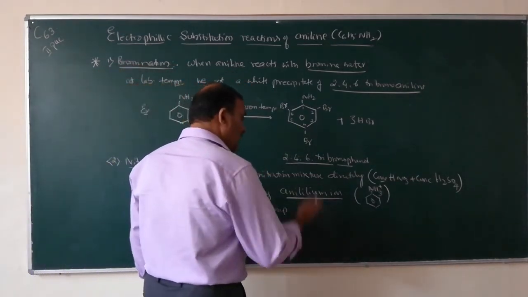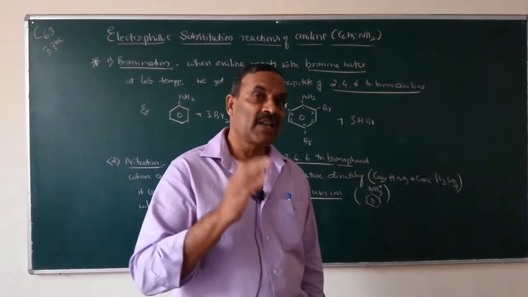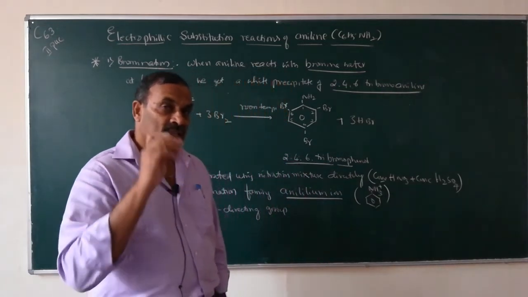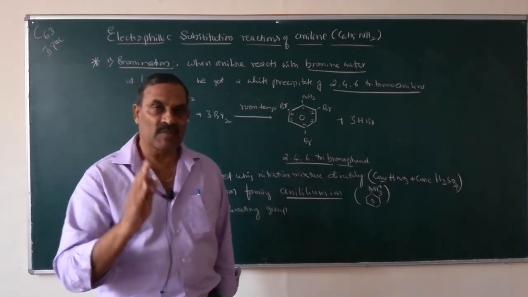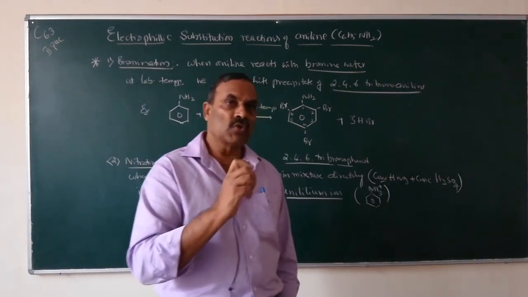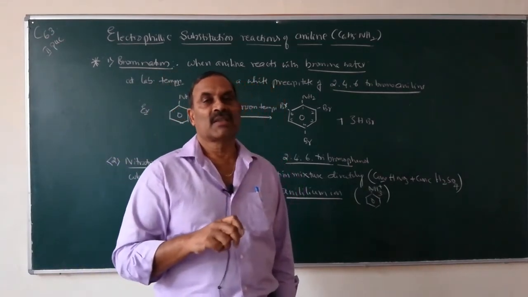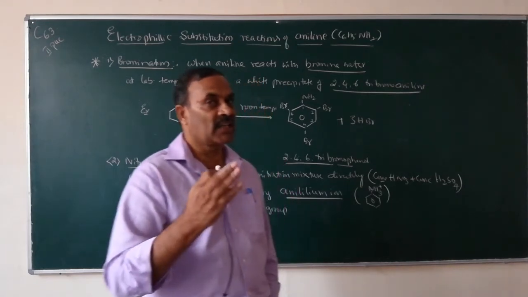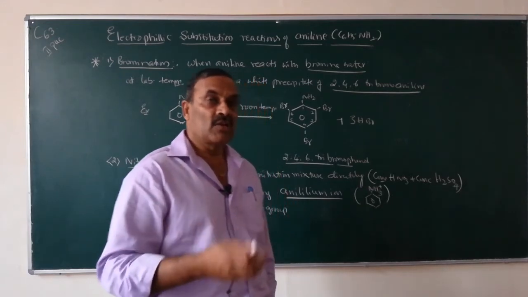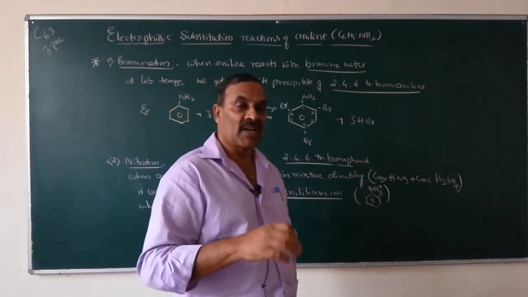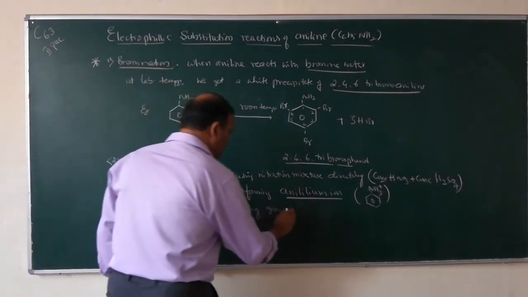In addition to ortho and para nitroaniline, we also get meta nitroaniline, because when aniline is directly nitrated using nitration mixture, it first undergoes protonation forming anilinium ion, which is a meta directing group.